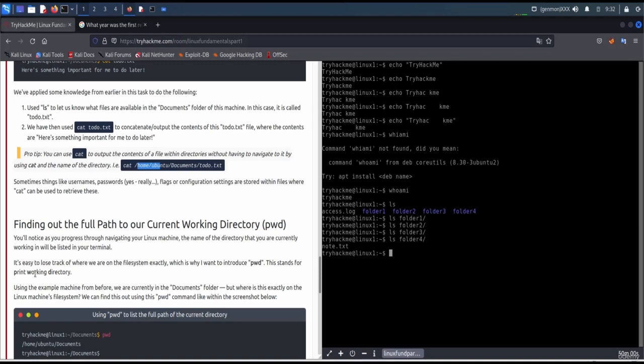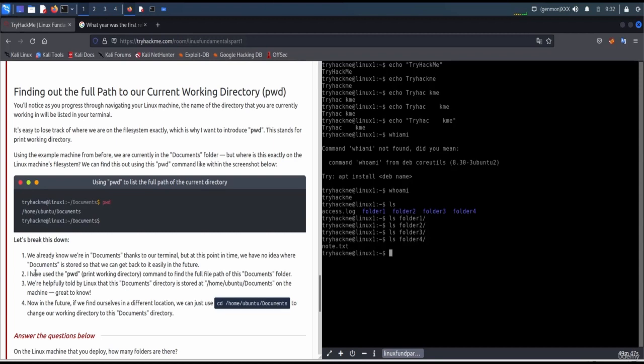Using the example machine from below, we are currently in the documents folder, but where exactly is that on the Linux machine's file system? We can find this by using the pwd command, like in the screenshot below. Okay, let's break this down. We already know that we are in documents thanks to our terminal. But at this point, we have no idea where documents is stored, and so that we can get back to it easily in the future, I've used the pwd print working directory command to find the full path of the documents folder.